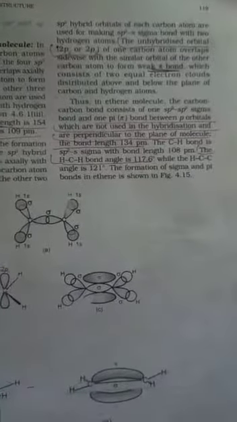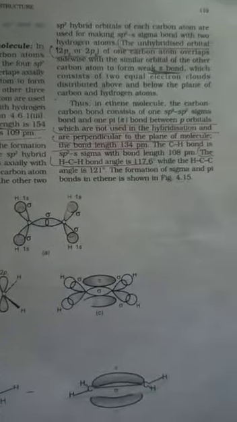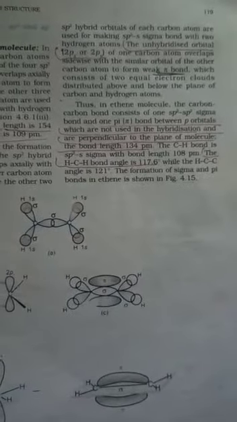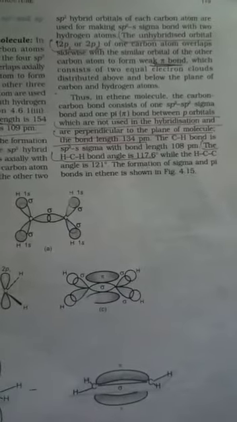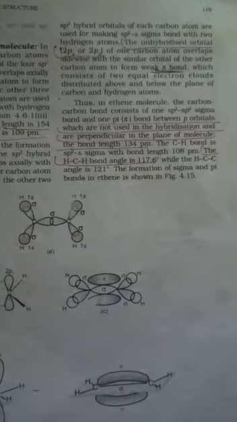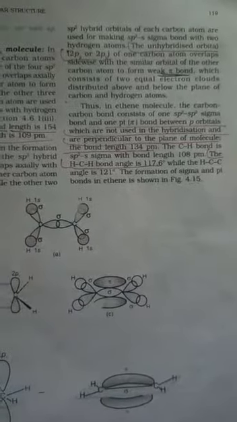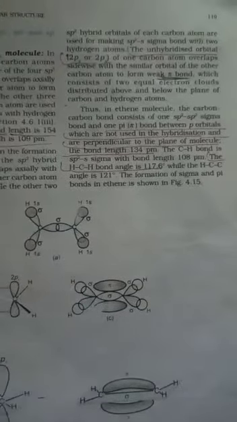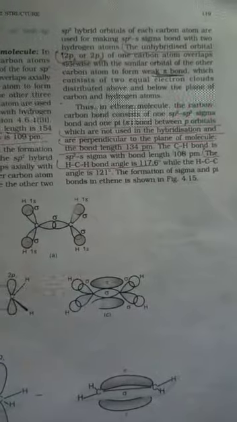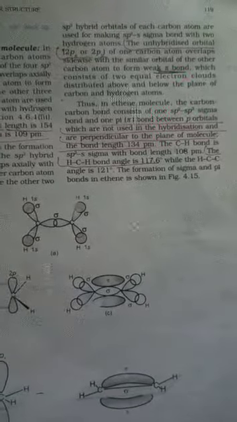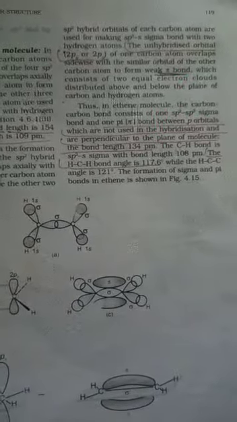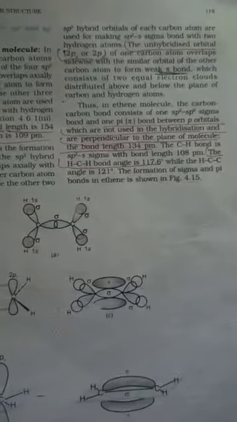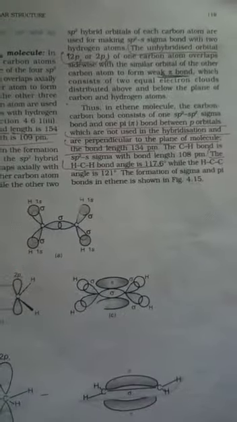In a triple bond there is one sigma and two pi. So this is a very genuine and practical concept regarding overlapping of atomic orbitals.